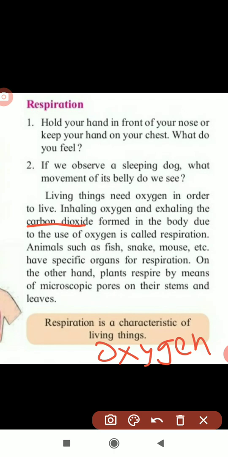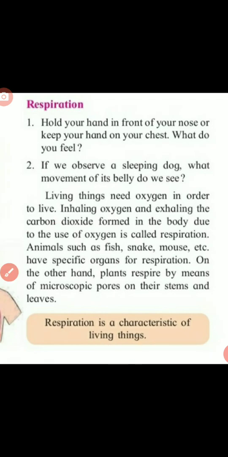So planting is very important because they give us fresh air, they give us oxygen for breathing. So please do the planting and take care of the plants. Give them water and nutrients and take care of them.